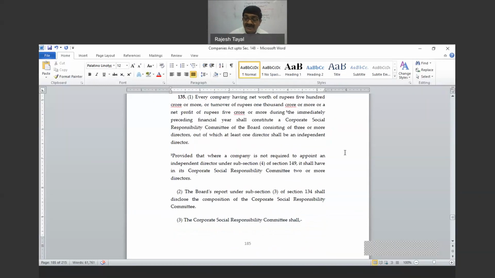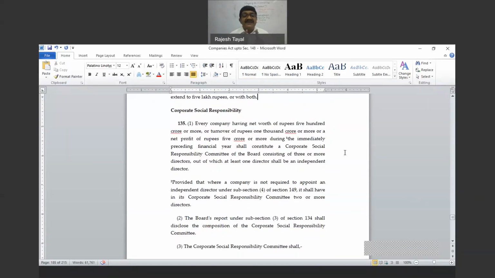What is the role of the CSR committee? The CSR committee will decide exactly the amount which is to be contributed for CSR purposes, where to contribute, what activities are to be done, how the supervision will be done, and how the reporting will be done. That is the role of the CSR committee. Right now I'm just explaining what the CSR committee is. Where the provisions are applicable, the company should first of all constitute a CSR committee.